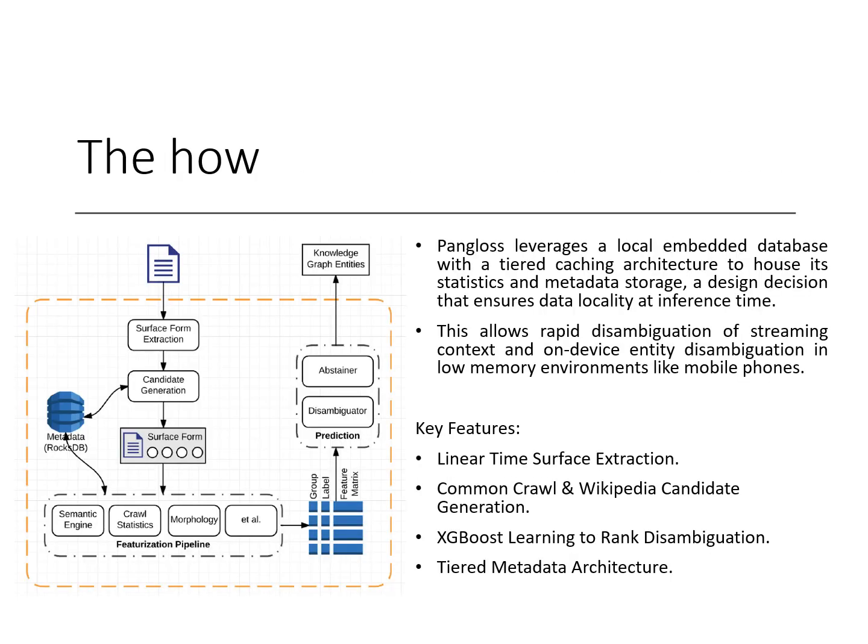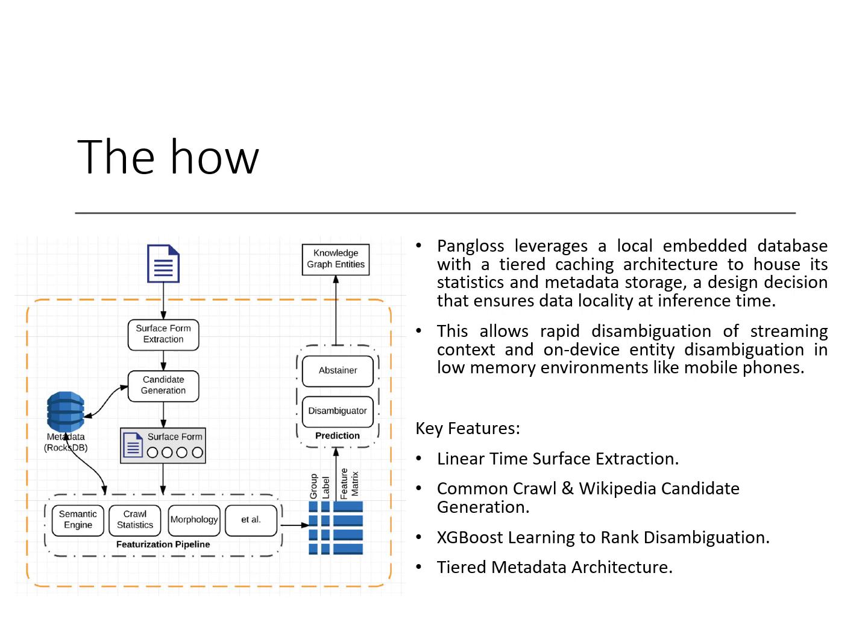Pangloss leverages a local embedded database with a tiered caching architecture to house its statistics and metadata storage, a design decision that ensures data locality at inference time. This allows rapid disambiguation of streaming context and on-device entity disambiguation in low-memory environments like mobile phones. Real-time entity linking by the Pangloss service proceeds in several stages.